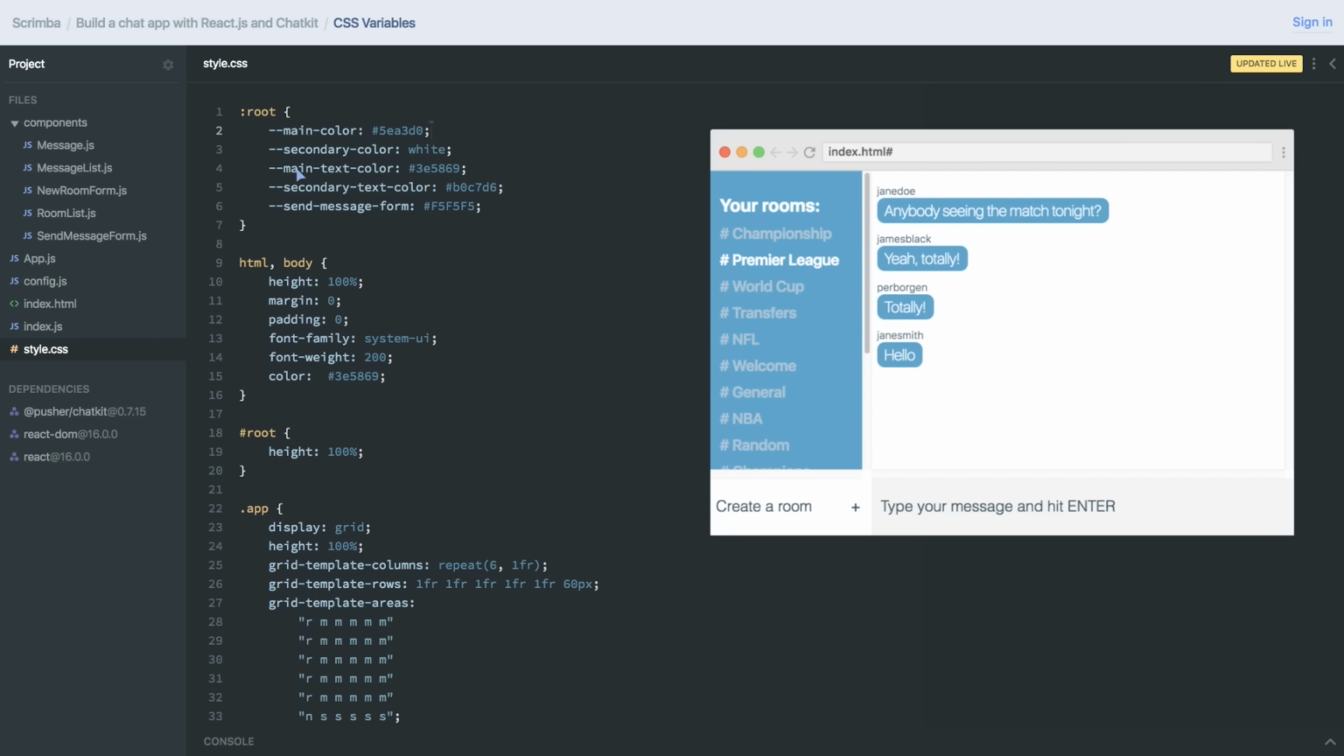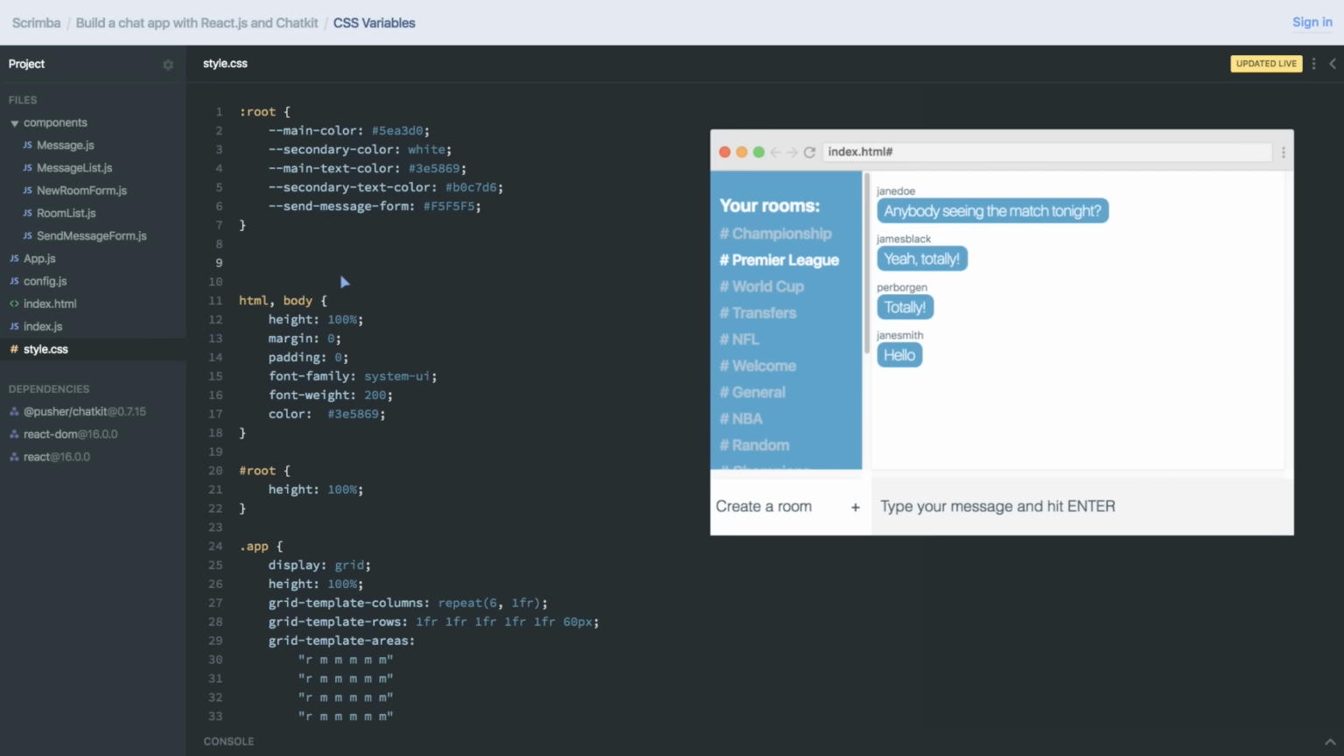And just have a look at my variable names here. We have main color, main text color, secondary text color, SendMessageForm. So this is actually super powerful, because now you can change the entire theme for the app just by changing these values here, as most of these are used in multiple places throughout the app.